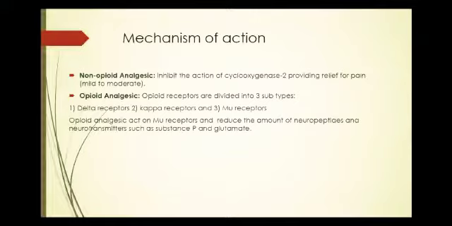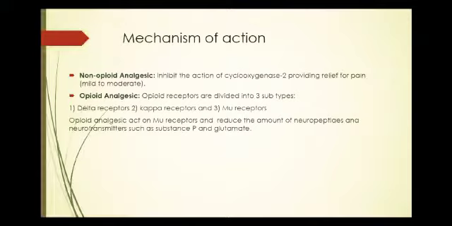Mechanism of action. Non-opioid analgesics inhibit the cyclooxygenase 2 enzyme to relieve the pain. This cyclooxygenase enzyme is basically responsible for producing the endoperoxides. These endoperoxides are interconverted into the prostaglandins, which ultimately induce inflammation and pain transmission. So by inhibiting the COX-2 enzyme, PG formation is also inhibited, and thus pain transmission is also prevented.